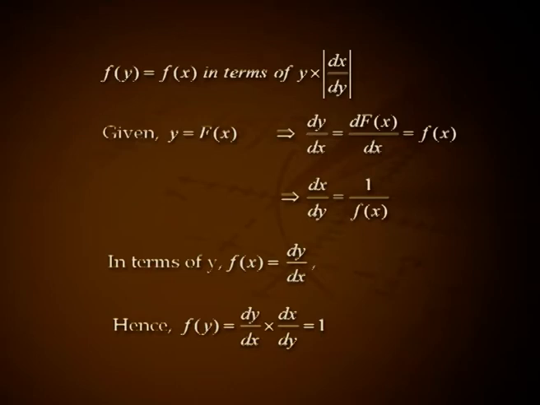Hence, f of y equal to dy by dx into dx by dy, that is equal to 1, where 0 less than or equal to y less than or equal to 1, because y is the distribution function of a random variable x. Then the result implies y follows uniform distribution over the interval 0-1.